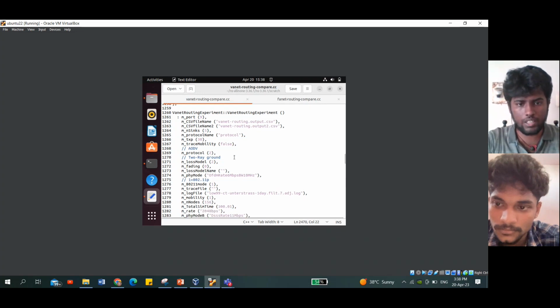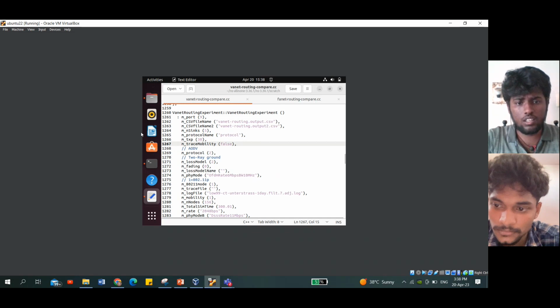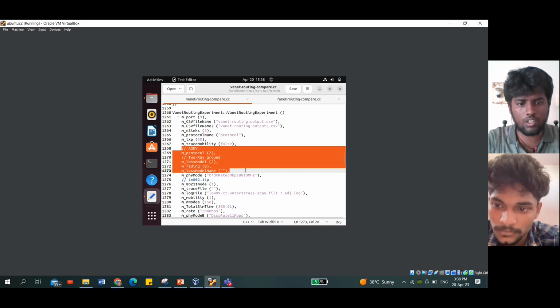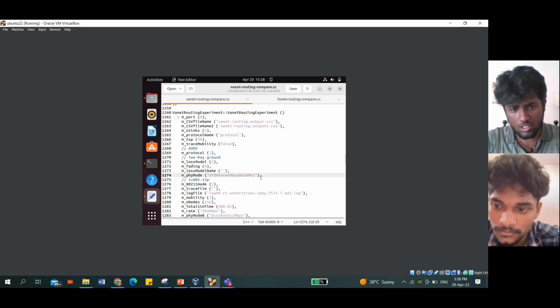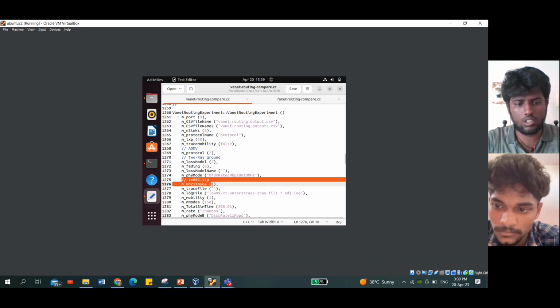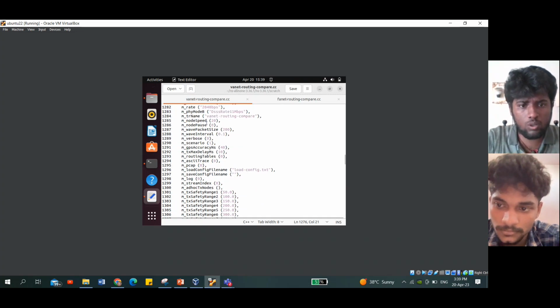Like the same, the codes have been written with parent classes and child classes for easy use. And we are determining what protocol we are going to use, what propagation loss model we are going to use, and the rate at which the wireless physical mode transfers their information. And we are setting this to 802.11 mode.